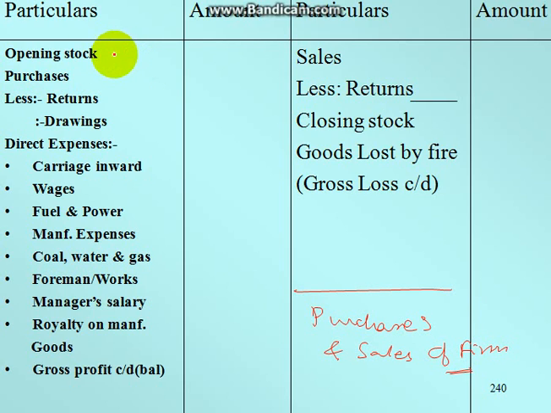So here, there is some opening stock of the company. Say for example, if you have started accounting of any firm and the opening stock or the inventory was, say, 10 lakh rupees, right? For a particular period some purchases were made. Say for example, you have purchased 5 lakh rupees, some products were purchased during that period.